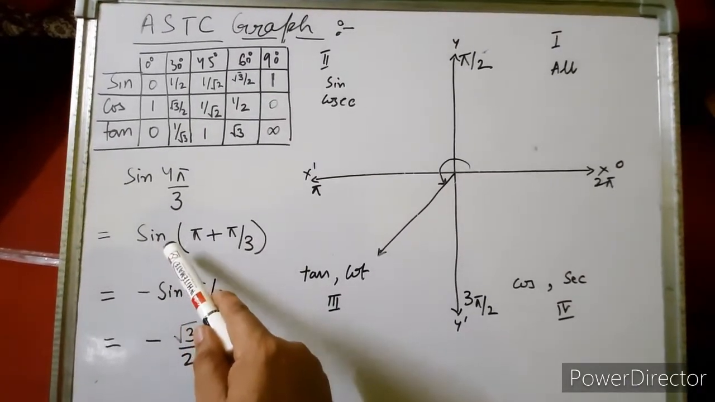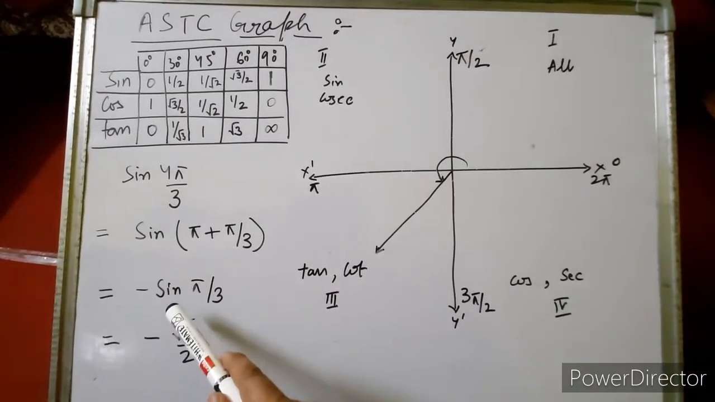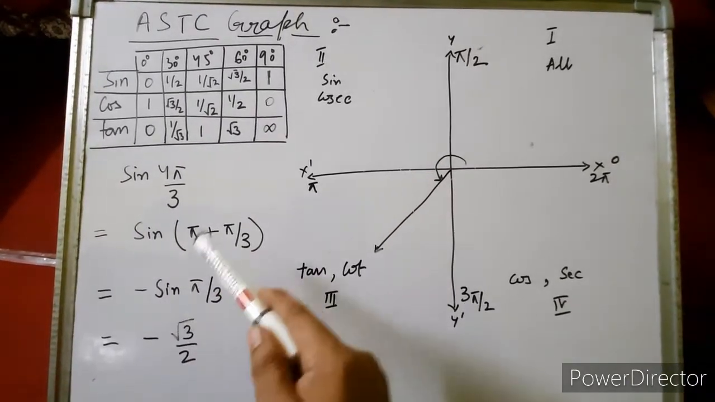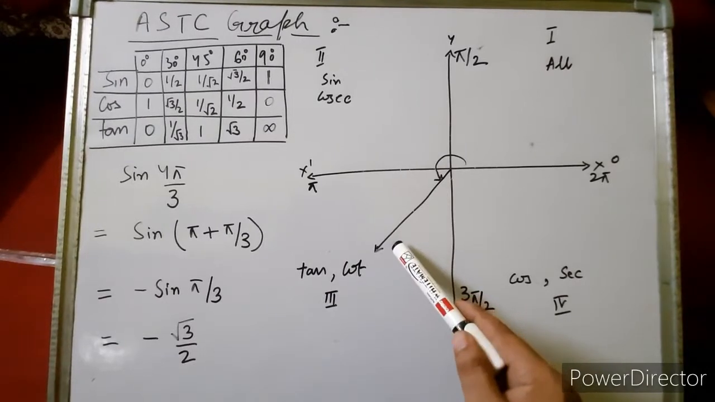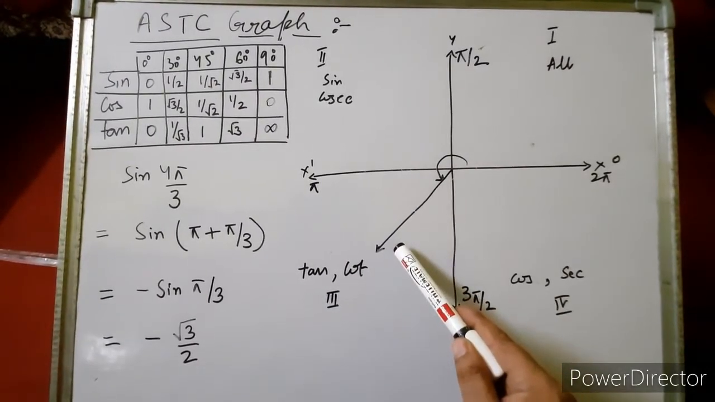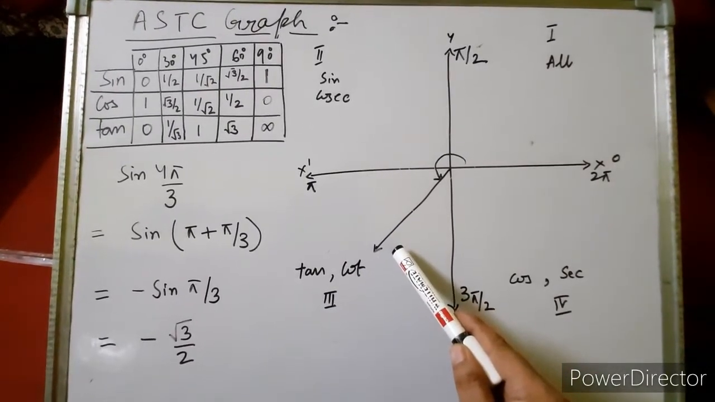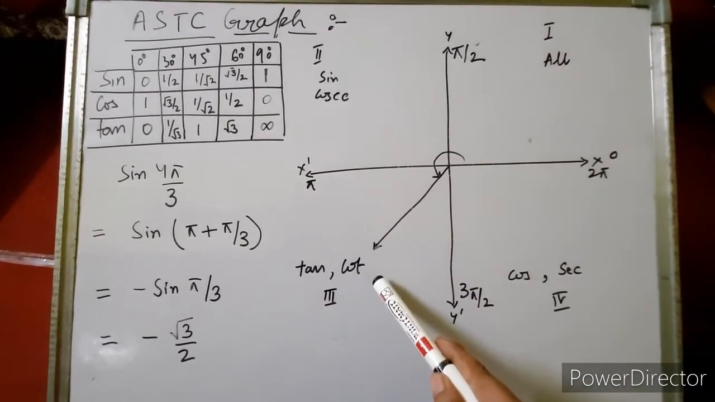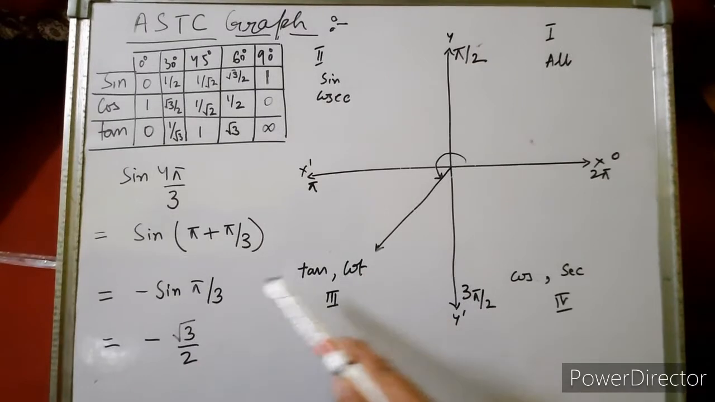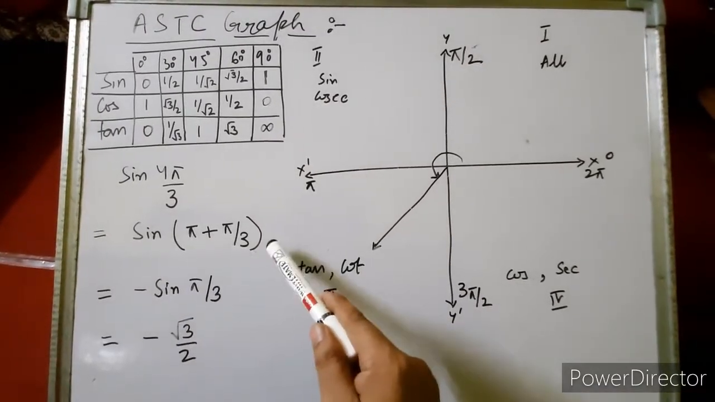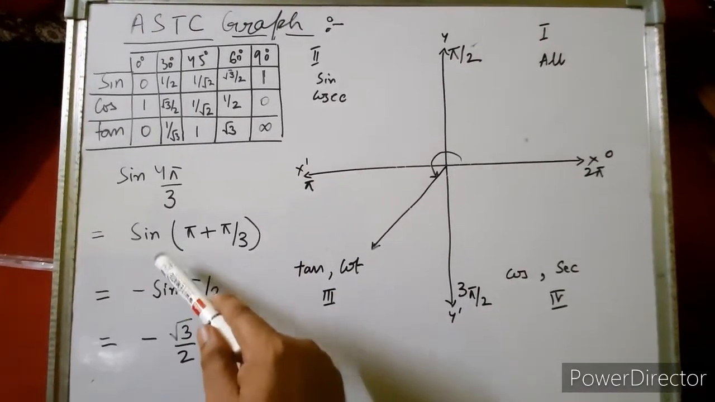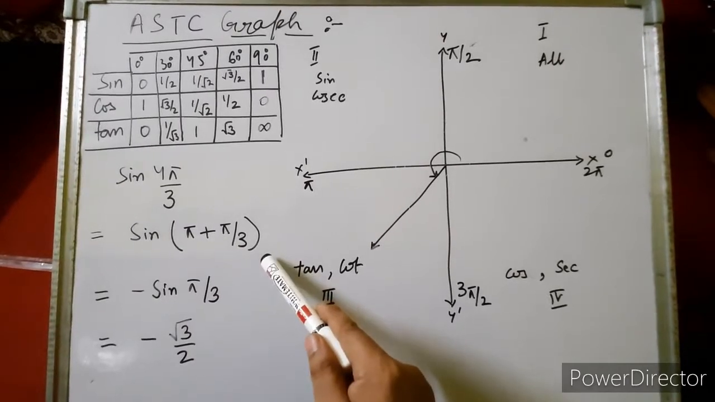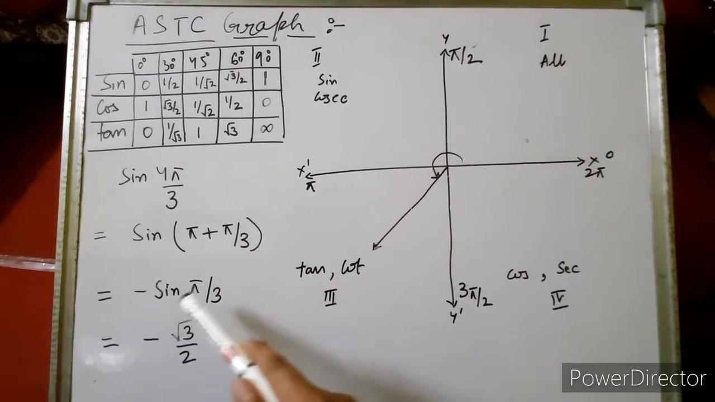Now you have to check whether it's minus or plus. Sine will be minus or plus. So we'll see in which quadrant the angle is lying. The angle is lying in the third quadrant. And in the third quadrant, only tan and cot are positive. That means sine is negative. So the value of sine of 180 plus theta will be negative. That means sine of pi plus pi by 3 will be minus sine pi by 3.